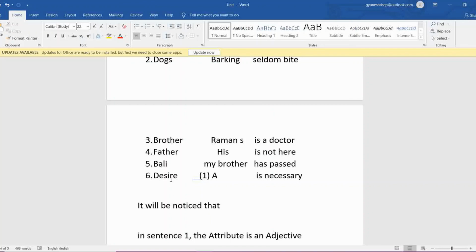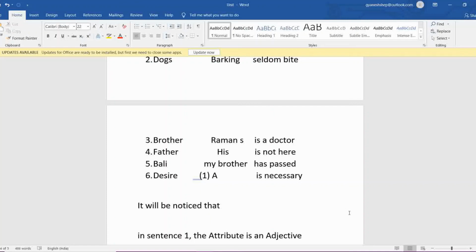Desire. Okay, in desire you have to understand that a is there and to succeed. The second one will be to succeed, which I have not written over here. Is necessary will be the predicate. So number one will be your desire, and the remaining part, to succeed, is an infinitive, so it will be an attribute, right?